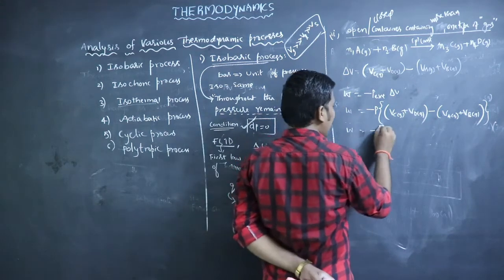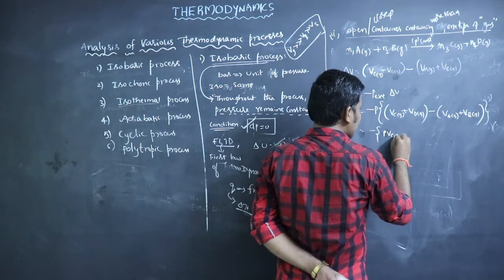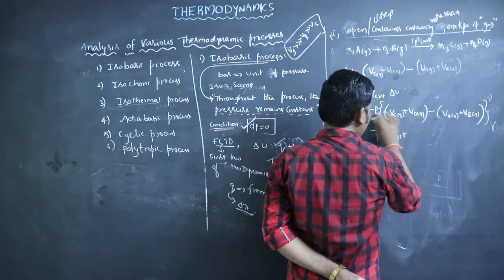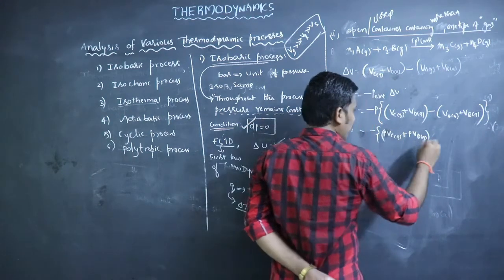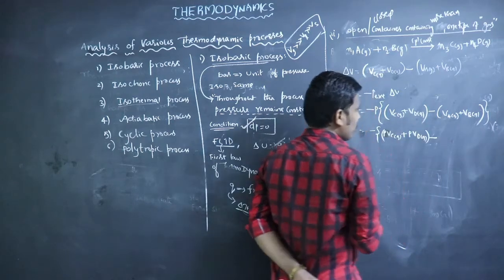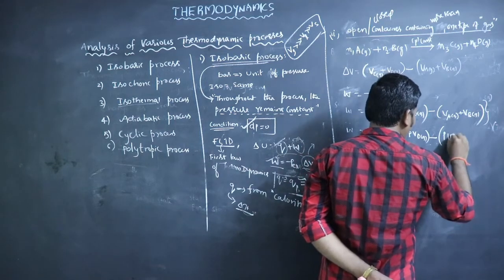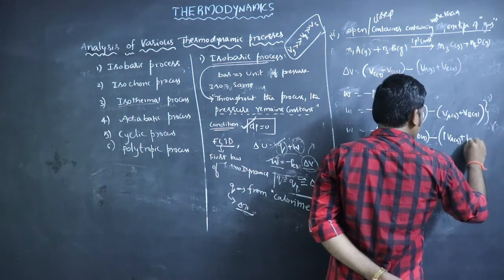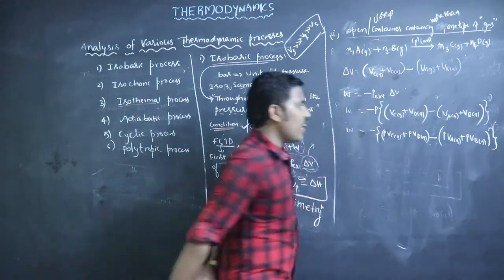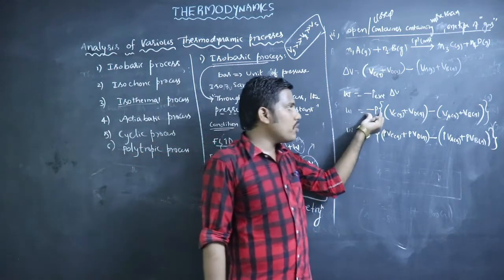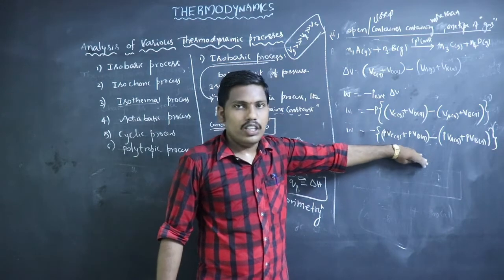The equation becomes P into volume of C gas plus P into volume of D gas, minus P into volume of A gas plus P into volume of B gas. So multiply this P with each volume, and the equation is converted in this way.